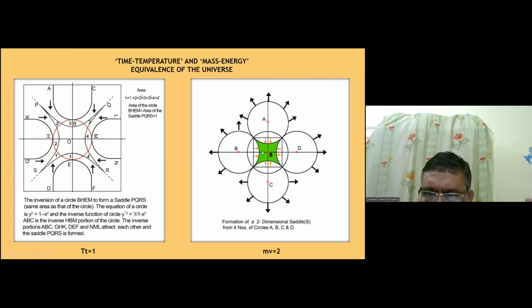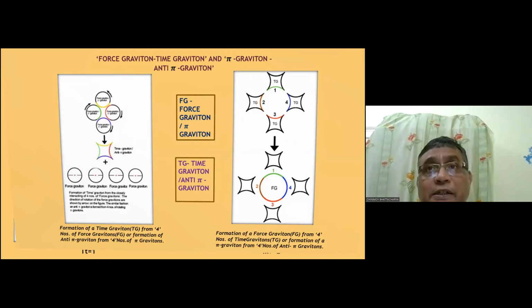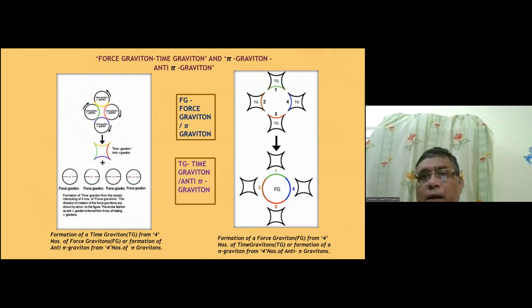When this mass and volume interact with each other, you can see a square is formed, which is the vacuum square, which has an area of 2, and this ultimately splits into 2 unit force gravitons. So when we extend this concept to 3 dimensions, we get mv is equal to 3. That momentum is conserved, but here momentum is not mass into velocity, it is mass into volume.